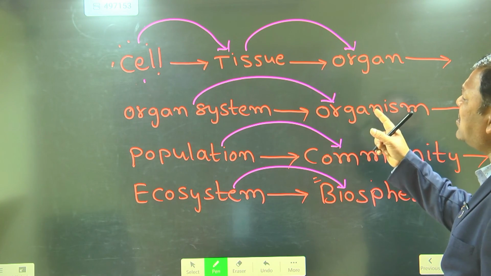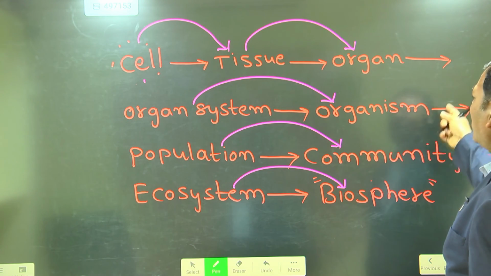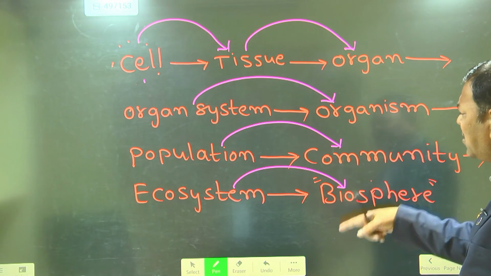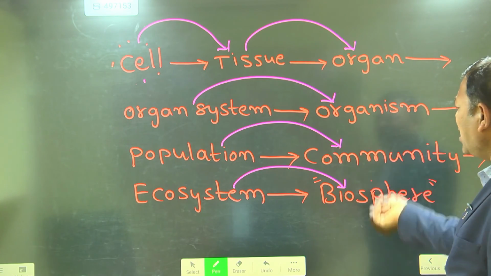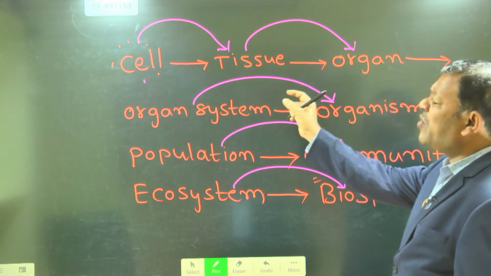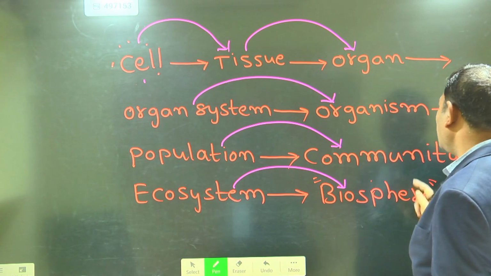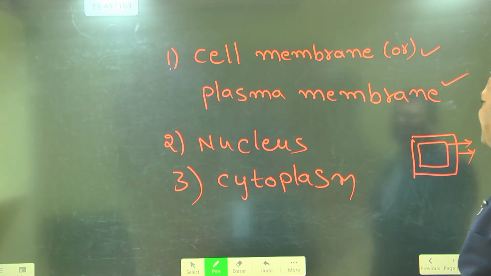The cell is the fundamental unit, the basic unit, the smallest unit of the living organism. All the cells unite to form tissues, organ system, organism, population, community, ecosystem, biosphere. The smallest unit of life is the cell, the largest unit of life is the biosphere.